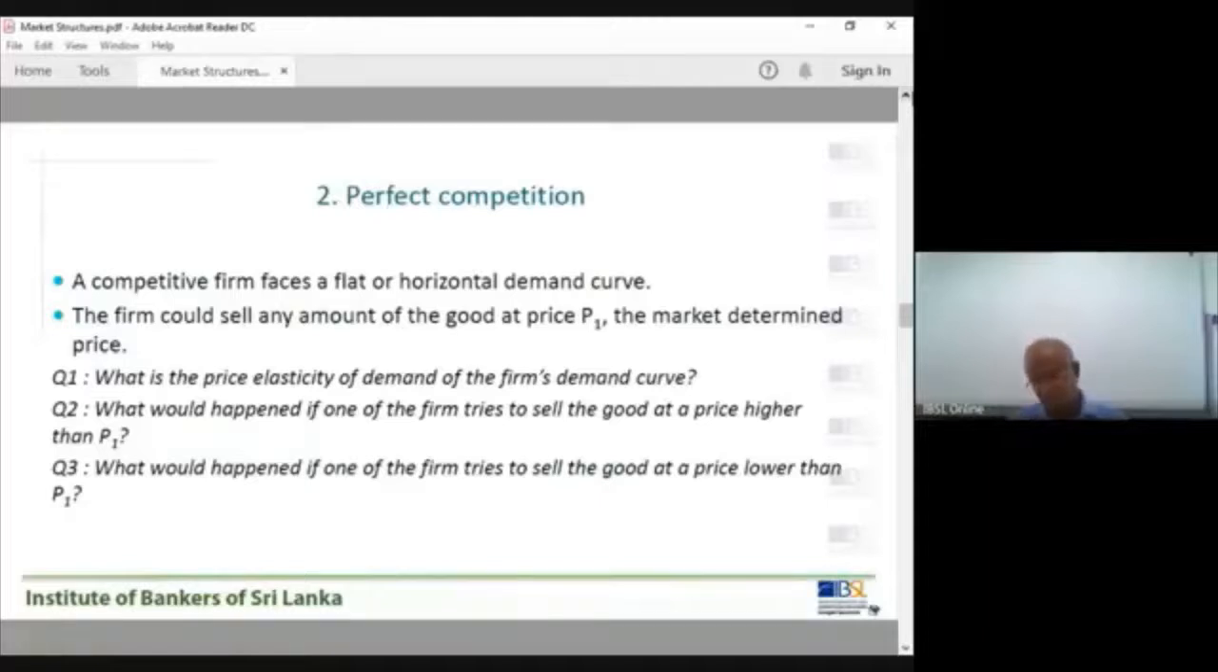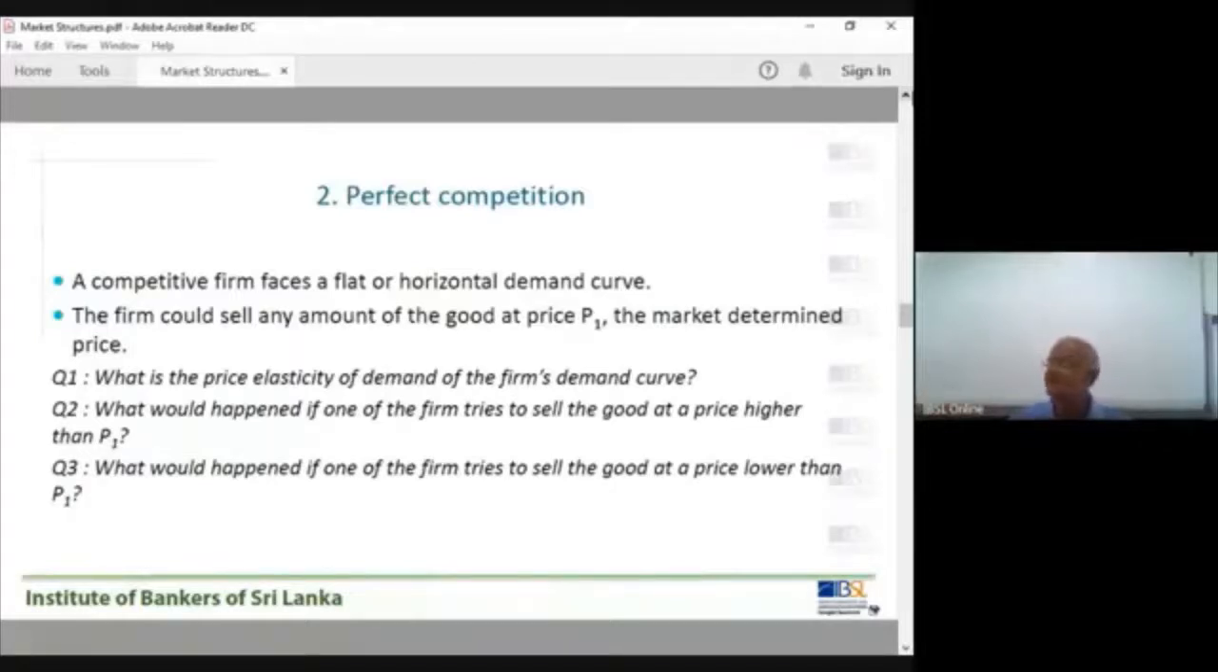If you don't have the hard copy of this, take a separate sheet and answer this question. The price elasticity of demand is infinity. What would happen if one of the firms tries to sell the good at a price higher than P1? That is interesting. The market determined price is 100. One of the firms in the industry tries to sell at 110. Can this firm sell its entire product? Can they do that? No.